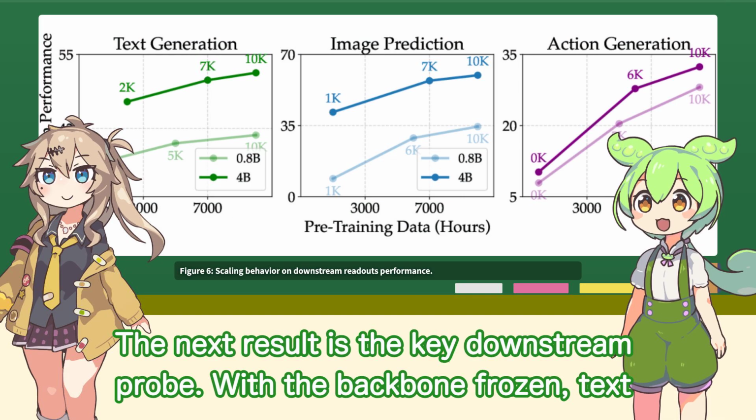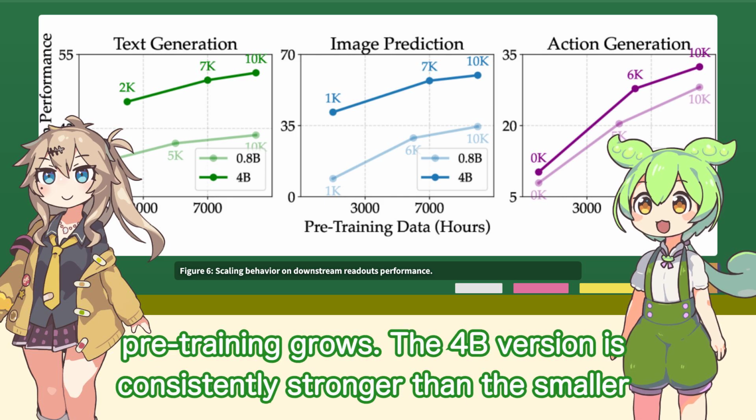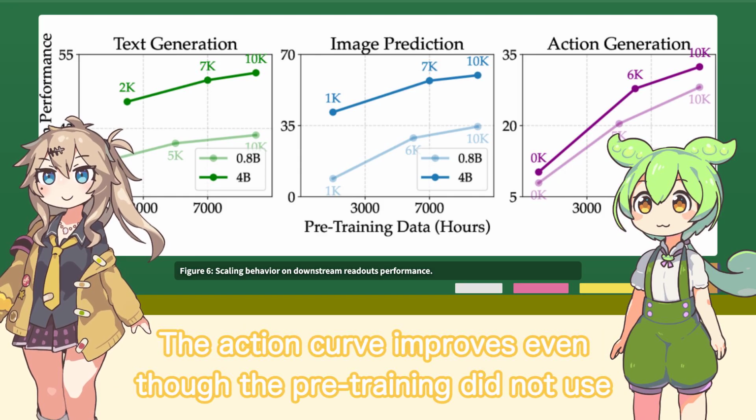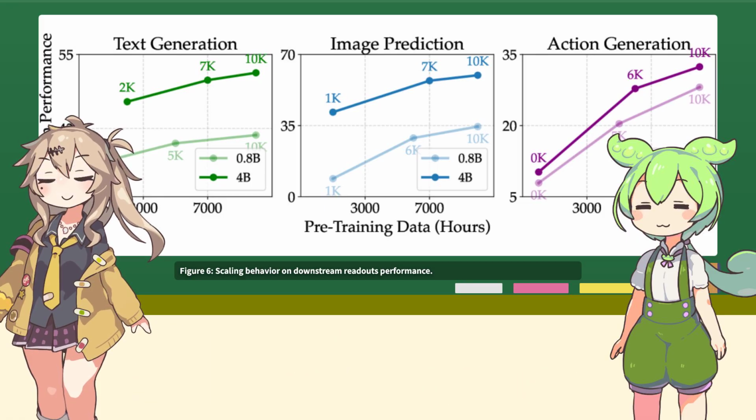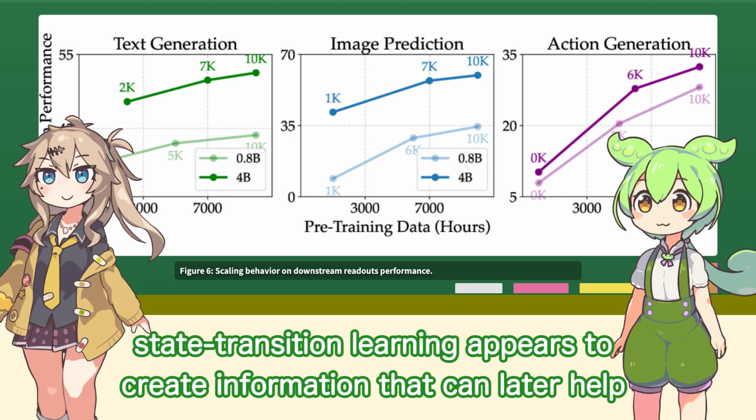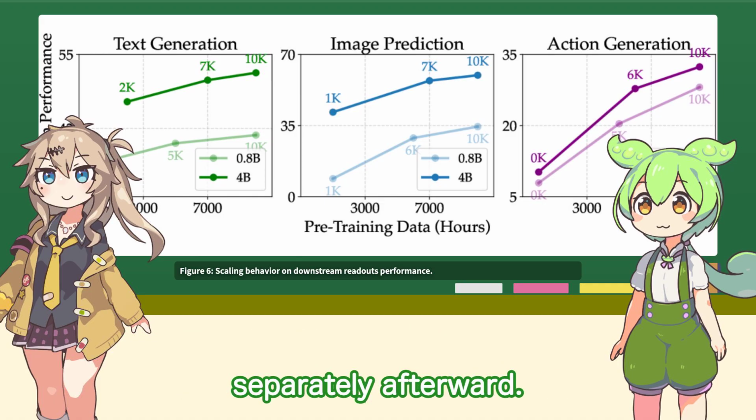The next result is the key downstream probe. With the backbone frozen, text generation, image prediction, and action generation all improve as pre-training grows. The 4 billion parameter version is consistently stronger than the smaller one. The action curve improves, even though the pre-training did not use action labels. Yes, that is one of the paper's stronger claims. Video-only state transition learning appears to create information that can later help real robot action readout, even when the action decoder is trained separately afterward.